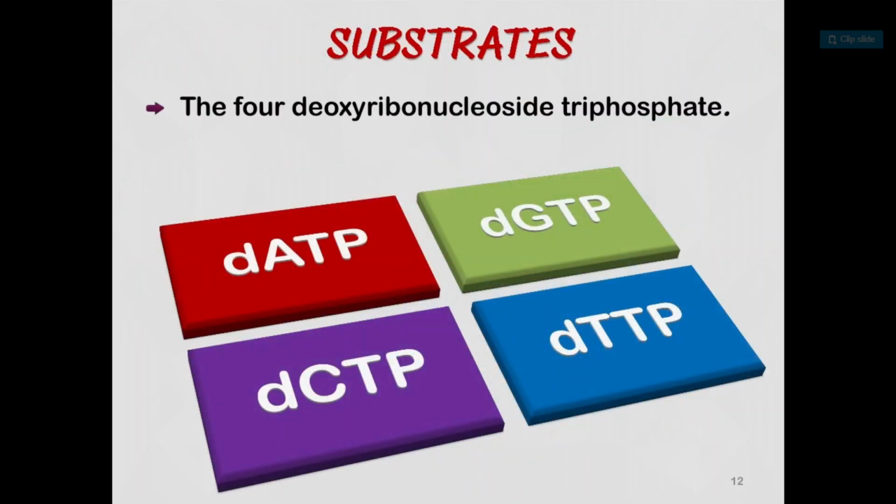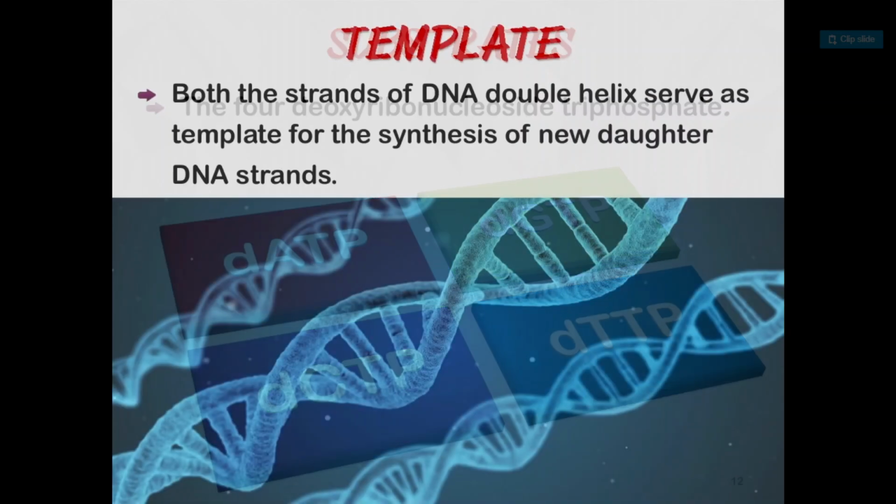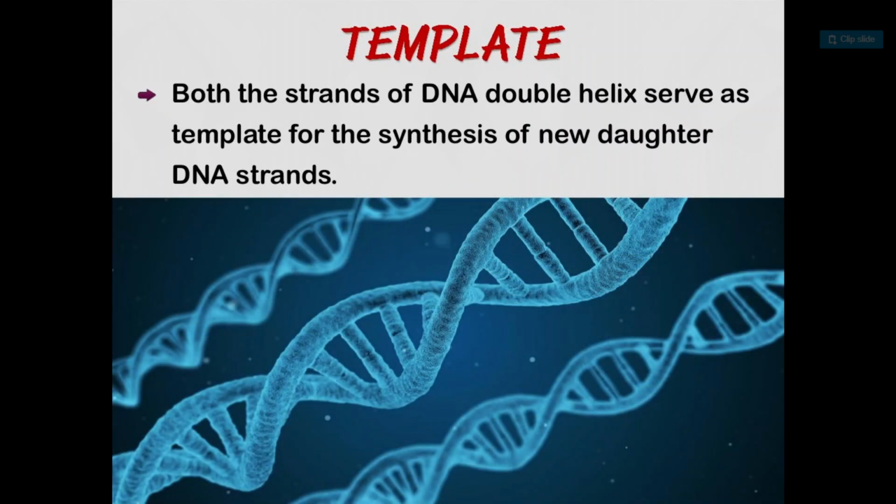Now substrates: the four deoxyribonucleoside triphosphates, that is adenosine, guanosine, cytidine and thymidine triphosphate. These four substrates, or deoxyribose sugars, are required. Now the template. Both strands of the DNA double helix serve as template for the synthesis of new daughter DNA strands.